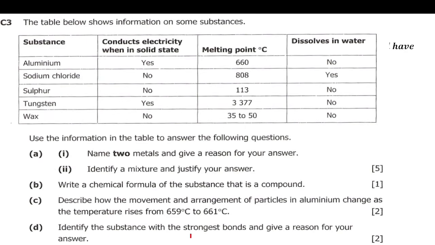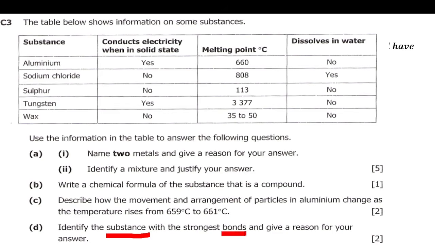Then let's continue here. Identify the substance with the strongest bonds and give a reason for your answer. A substance with the strongest bonds should be the one with the highest melting point. And when you look at this, it is tungsten. So tungsten is the substance with the strongest bonds.